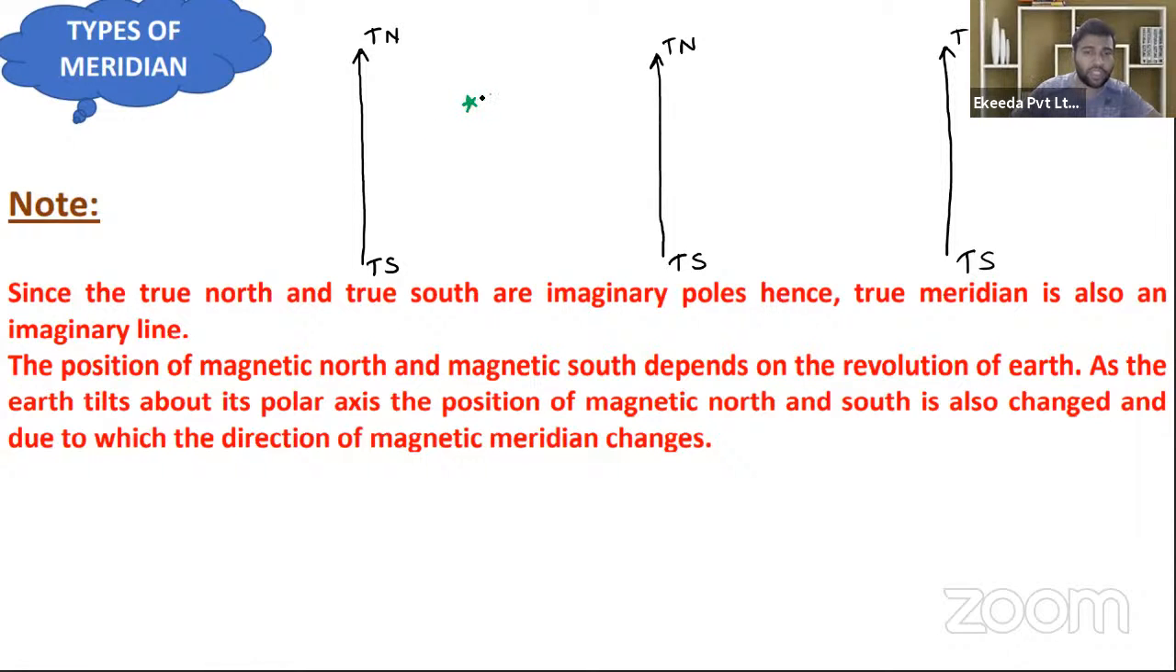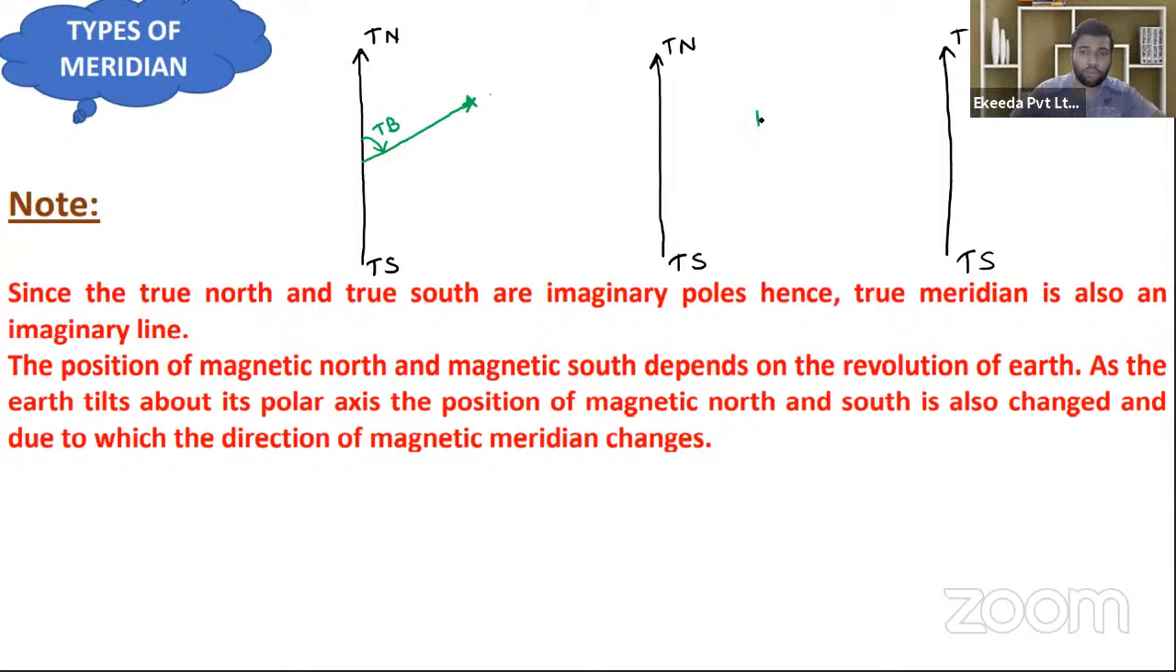There will be an object which is lying here. Now the angle which is measured from the true north in the clockwise direction is known as nothing but the true bearing. So this is known as the true bearing of this object.